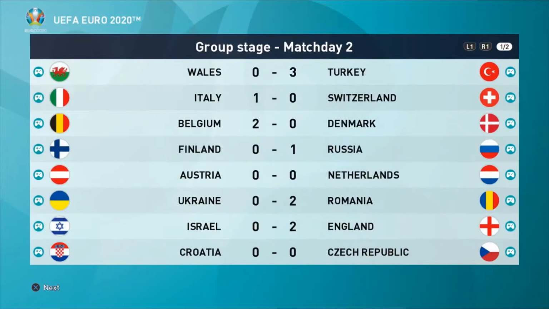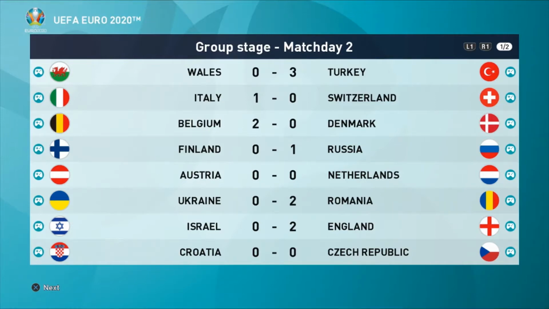Well, to give you an idea of what's happened in match day 2, Wales lost 3-0 to Turkey in the first game. Burak Yilmaz with a hat-trick. Italy then beat Switzerland 1-0, courtesy of Nicolo Zaniolo. Belgium had to win their second game against Denmark. They did indeed. Fantastic result for Belgium, getting a 2-0 win. As for Russia, they continue their incredible form with a 1-0 victory against Finland. A wonder goal in that game.